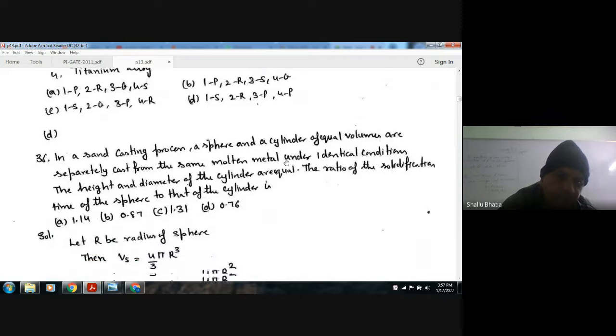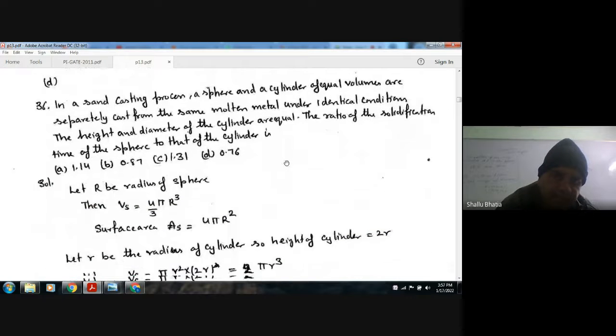Next, in a sand casting process, a sphere and a cylinder of equal volume are separately cast from the same molten metal under identical conditions. The height and diameter of the cylinder are equal. The ratio of solidification time of the sphere to that of the cylinder is: A 1.14, B 0.87, C 1.31, D 0.76. Okay, so let capital R be the radius of the sphere.